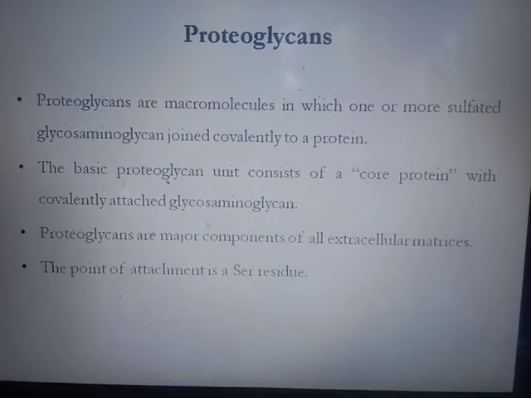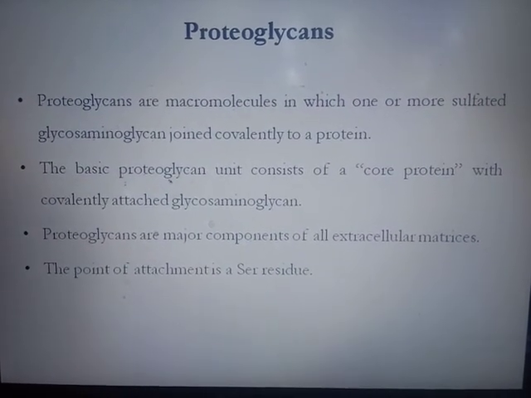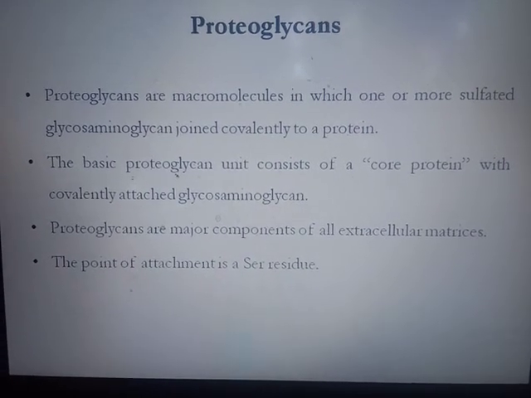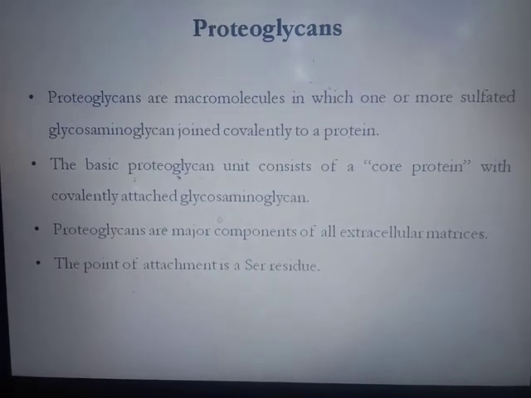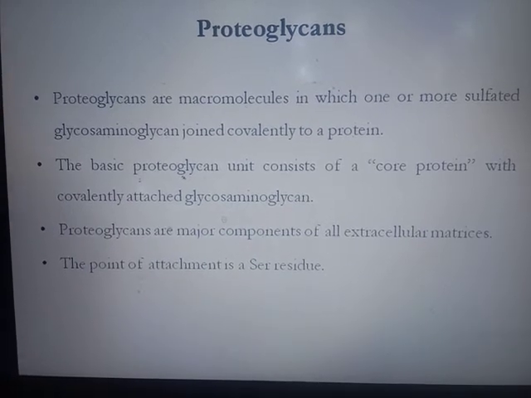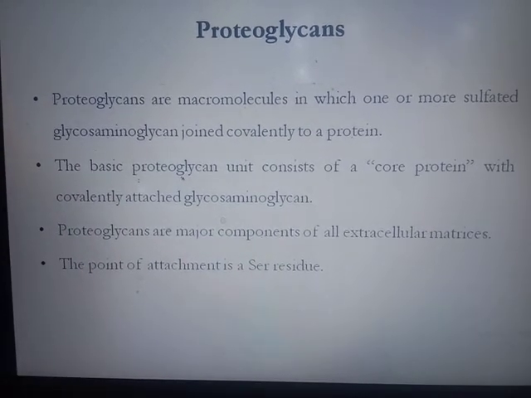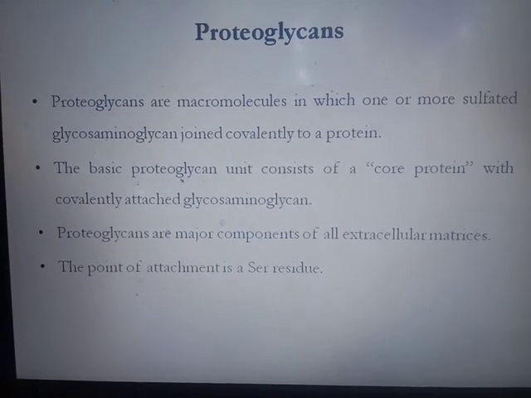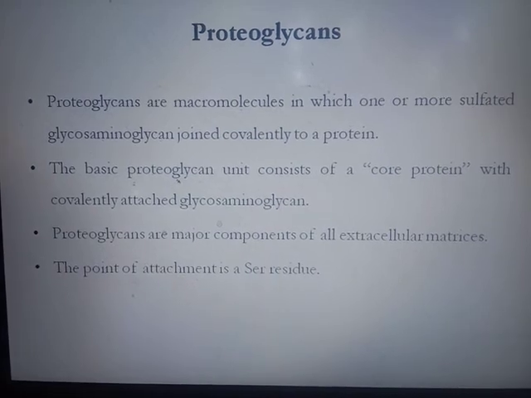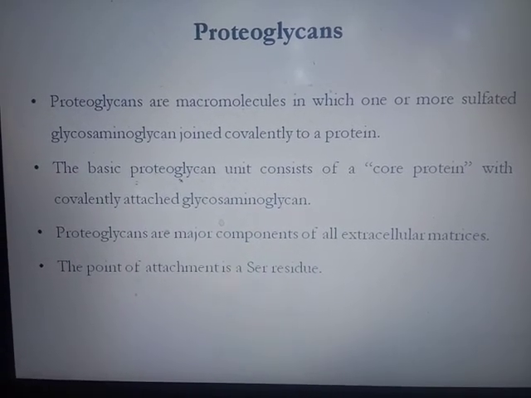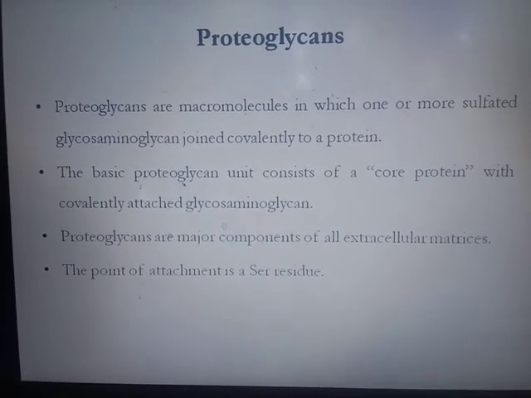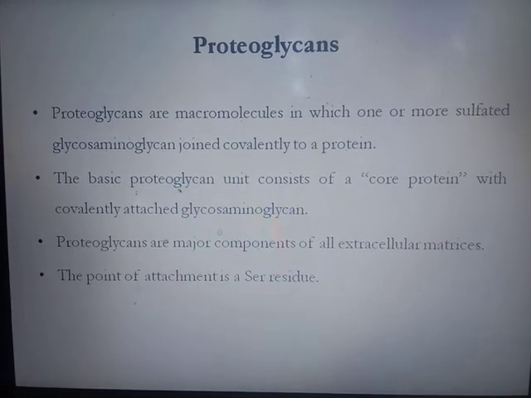Then proteoglycan. Proteoglycans are macromolecules in which one or more sulfated glycosaminoglycans are joined covalently to a protein. The basic proteoglycan consists of a core protein with covalently attached glycosaminoglycan. This means in proteoglycans, protein concentration is more as compared to carbohydrate. Proteoglycans are a major component of all extracellular matrices. The point of attachment is a serine residue. So the proteoglycan mostly contains an O-linked glycosidic bond.